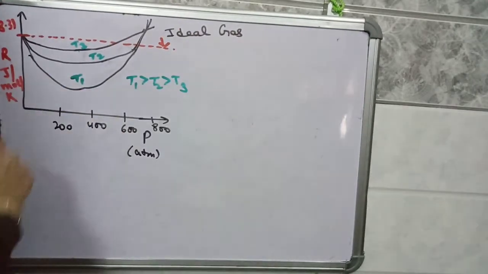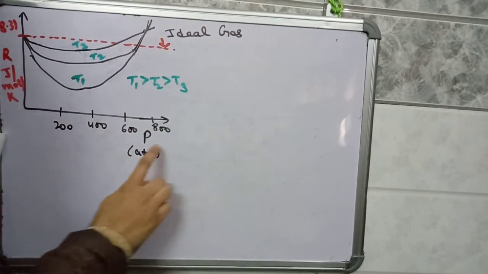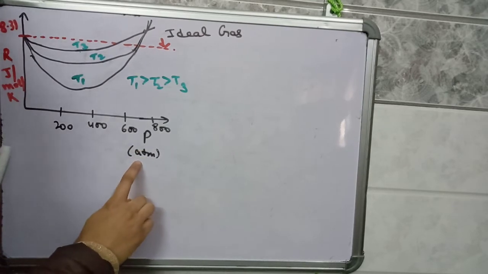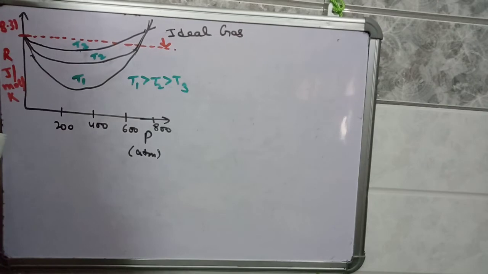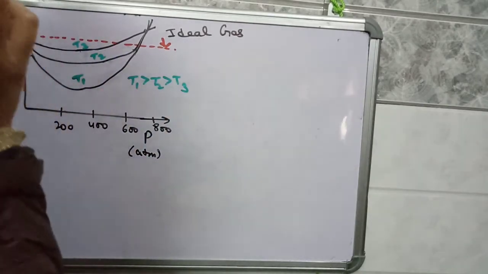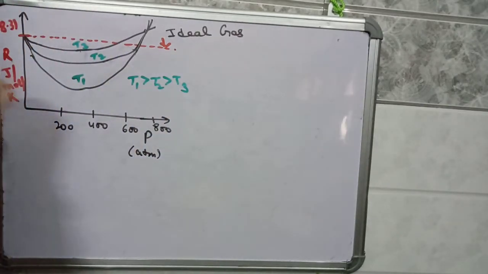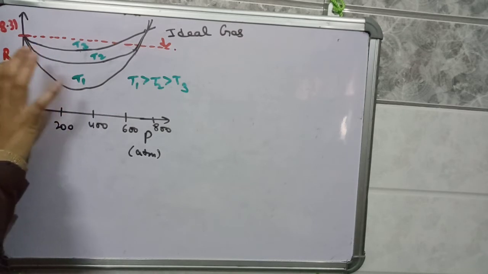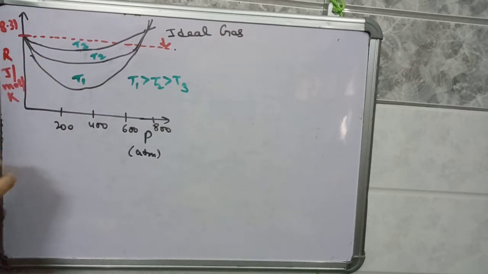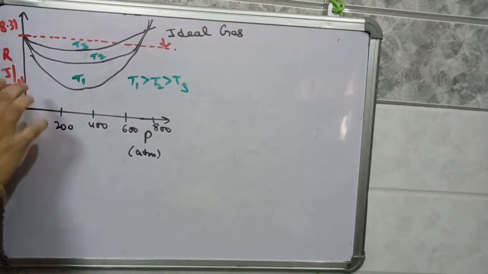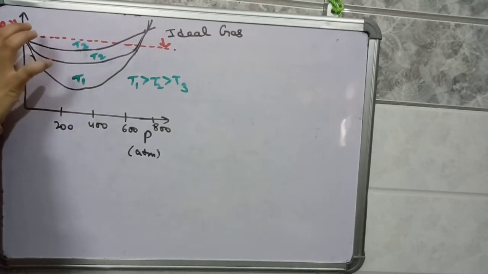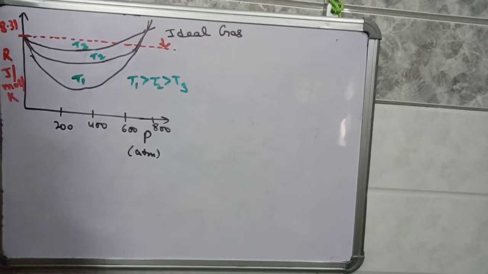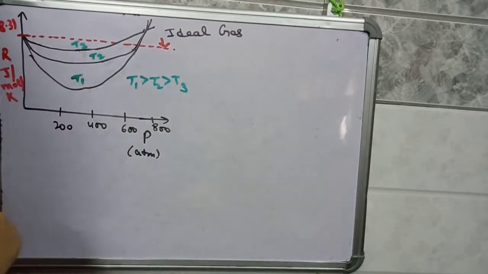Along the x-axis we have taken pressure, atmospheric pressure, this is 200 atmospheres, 400 atmospheres. This is the experimental data that we are discussing now. And along the y-axis we have taken the value of capital R. So here the value of capital R is 8.31, which is the value of R for an ideal gas.